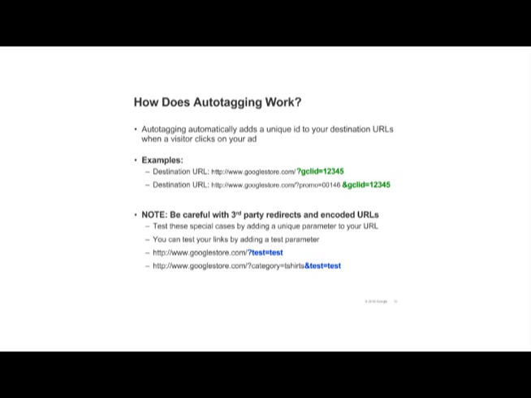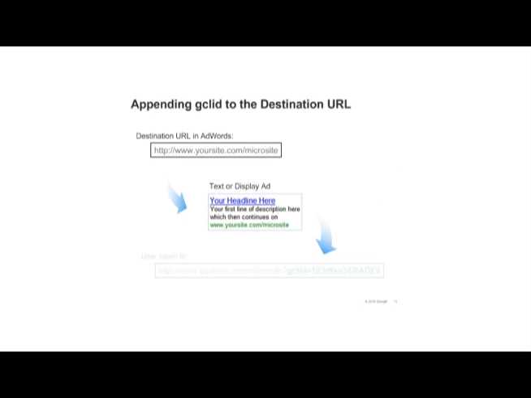Notice that the first query parameter is always preceded with a question mark. Subsequent values are separated using ampersands. Here's an example of a GCLID appended to the end of a URL.